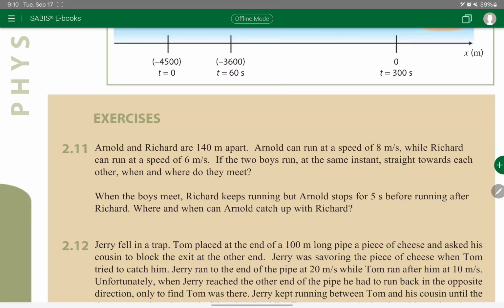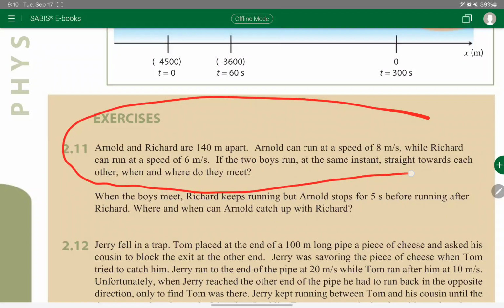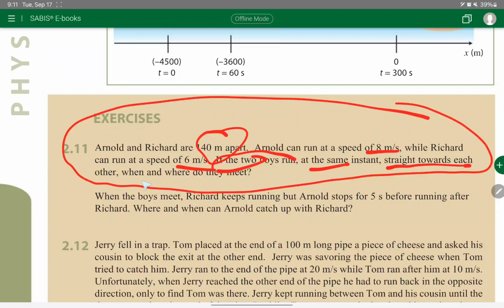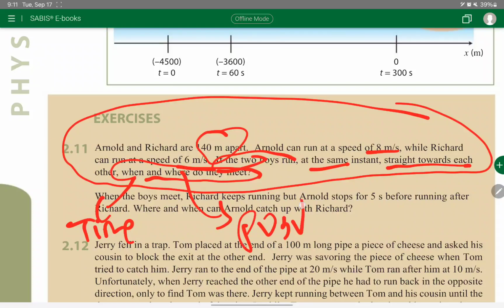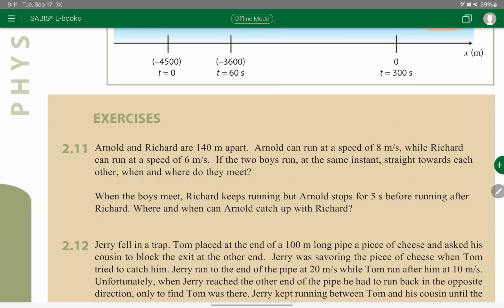2.11. Let's solve this, for example. We can solve the other one. It's telling me Arnold and Richard are 140 meters apart. Arnold can run at a speed of 8 meters per second, while Richard can move at 6 meters per second. If the two boys run at the same instant straight toward each other, when and where are they going to meet? When means time, where means position. Where means x. So we're going to see.